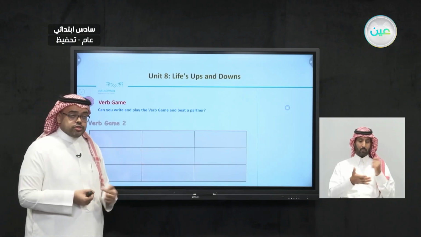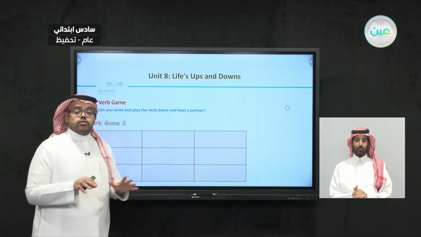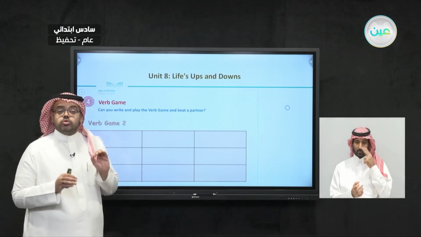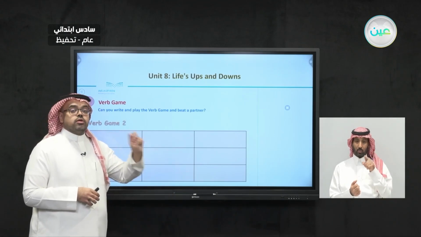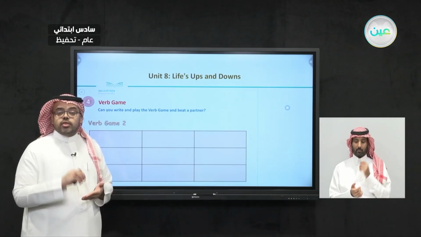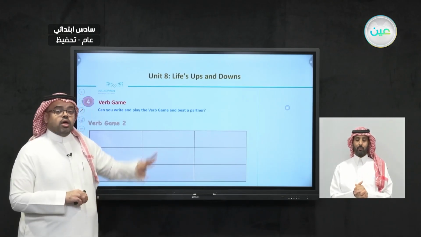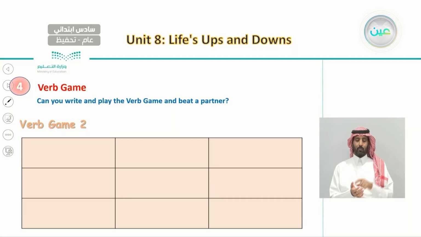Now it is our turn to write down the verbs that the teacher said. So listen very carefully. I'm going to number them. I'm going to say number one, and I'm going to read the sentence. Number two, and I'm going to read the sentence. Now it is your turn to write down the verbs that you are hearing and to put them here on the table. So let's begin listening to the verbs that the teacher will say, and make sure you write them on this table. So let's start.